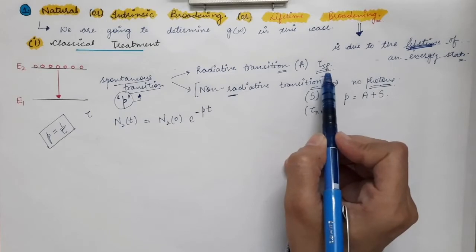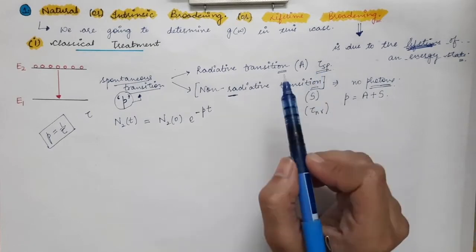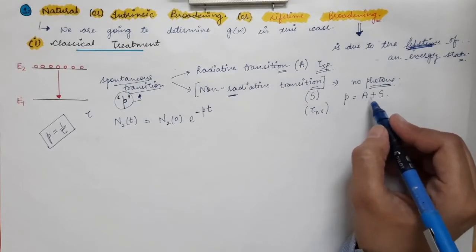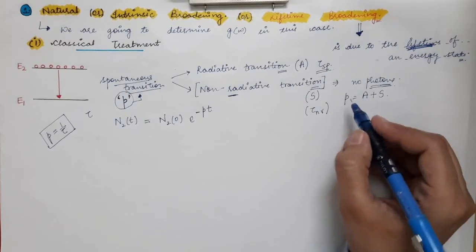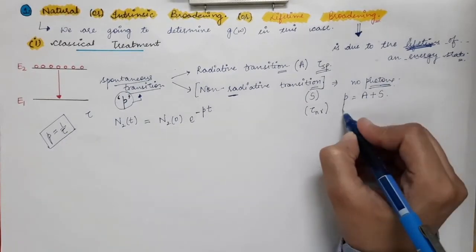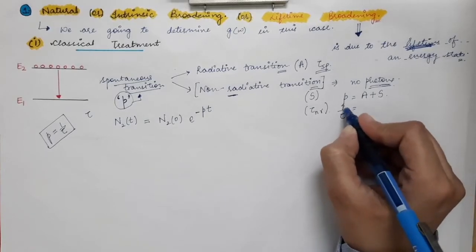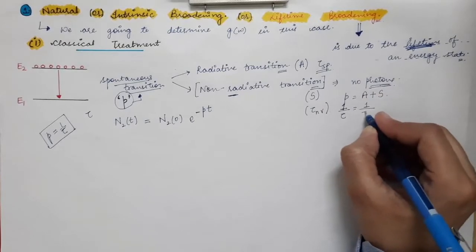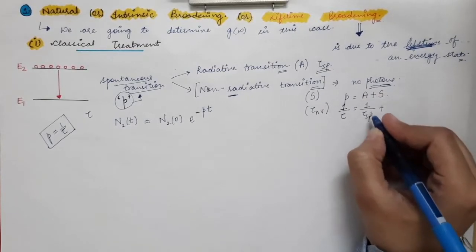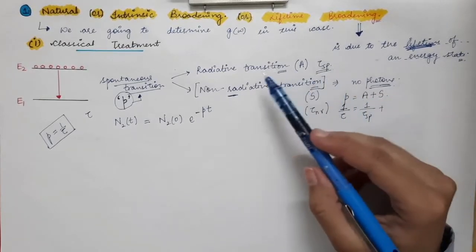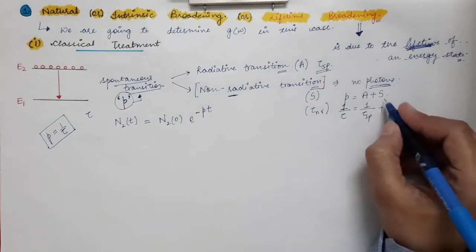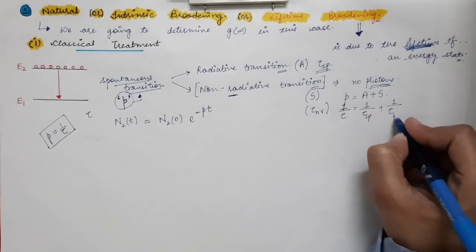This means spontaneous emission. As we have seen, P is equal to A plus S. P is 1 divided by tau, which is the total lifetime. So this will be 1 divided by tau, and A is 1 divided by tau Sp, which is the decay time associated with the radiative transition or the spontaneous emission, plus 1 divided by tau Nr.